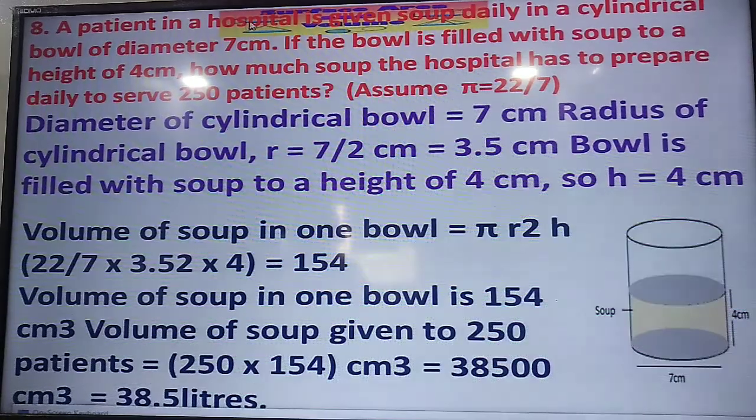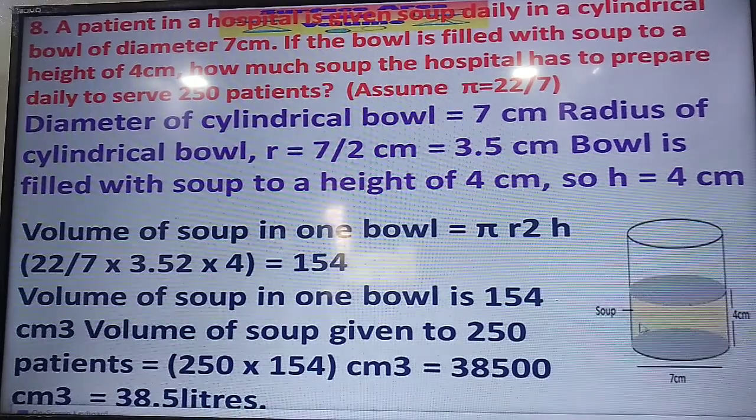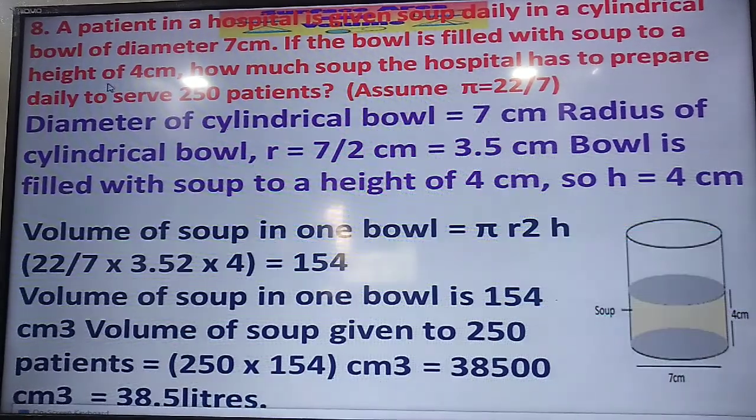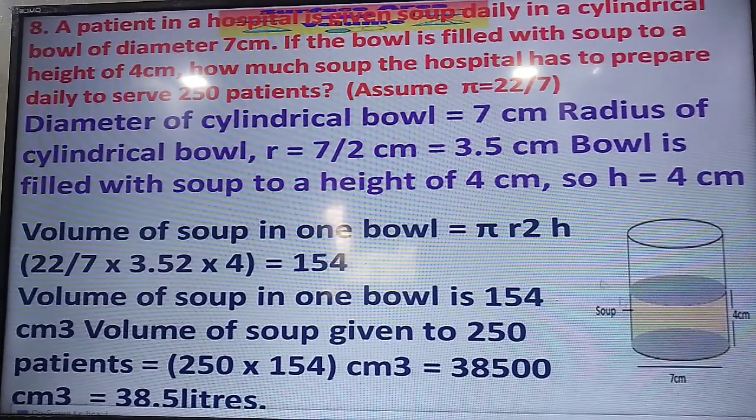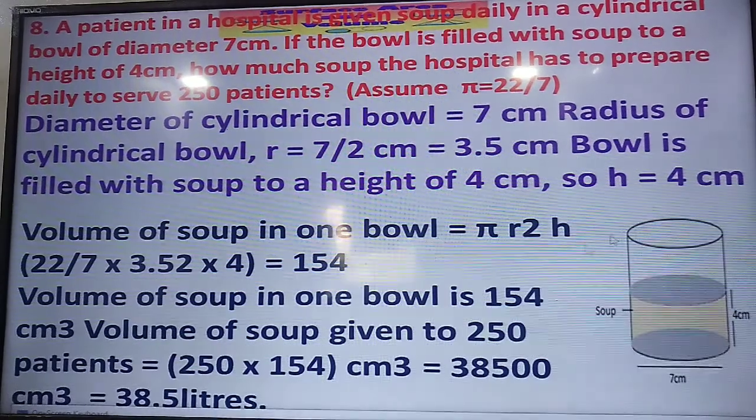Whatever the height of this bowl may be, that is not required. Only the 4 centimeter height is required, because the capacity of the bowl does not matter. What is given, that matters. So the height of the soup, 4 centimeter, is the height for us.